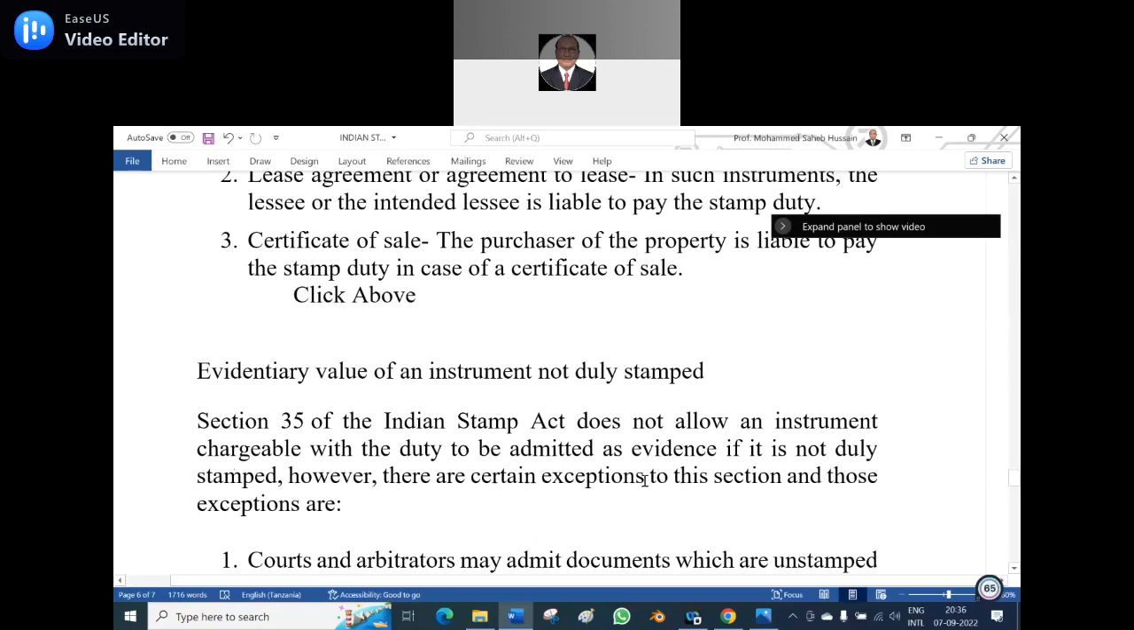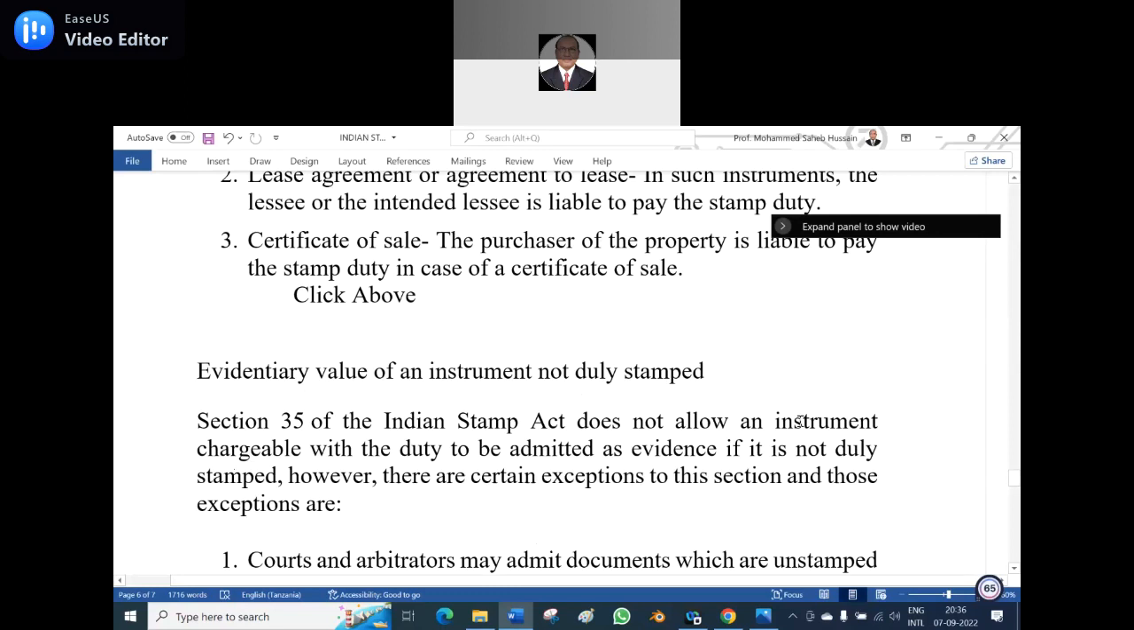Essentially, the evidentiary value of an instrument not duly stamped. Section 35 of the Indian Stamp Act does not allow an instrument chargeable with duty to be admitted as evidence if it is not duly stamped. Suppose a lesser amount is stamped, then the court will ask it to be made up with an adhesive stamp equivalent to the duty imposed by the provisions.